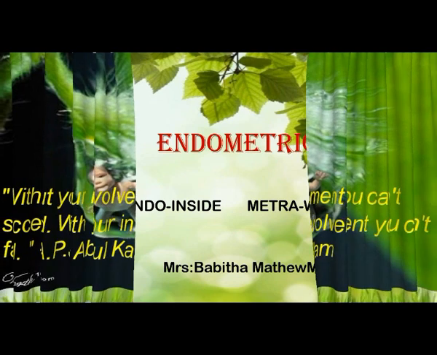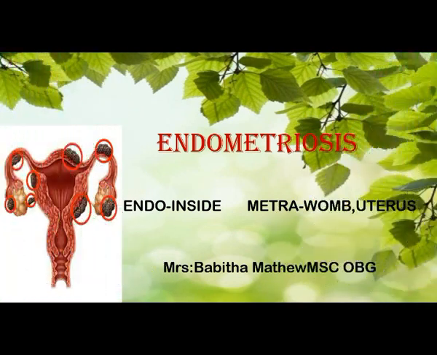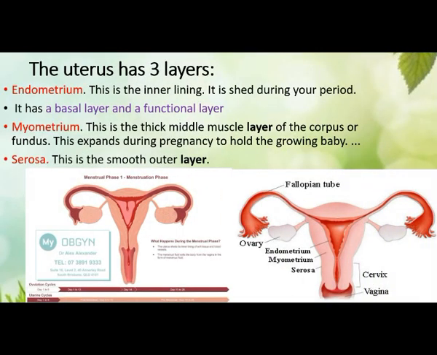Today, we are going to discuss the topic endometriosis. Endo means inside. Metra means womb or uterus. So, the endometrium is usually present inside the uterus or womb. The uterus consists of three layers, that is endometrium, myometrium and serosa. The endometrium is further divided into two types, that is basal layer and the functional layer.